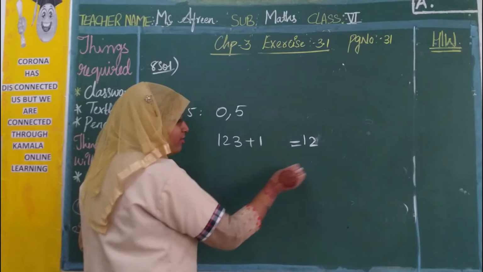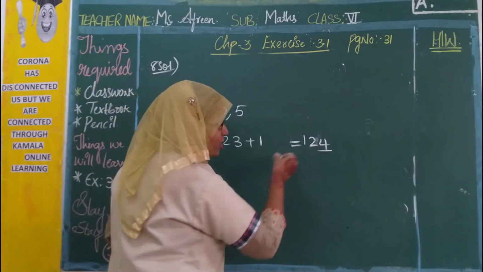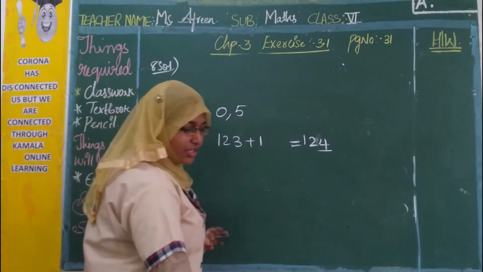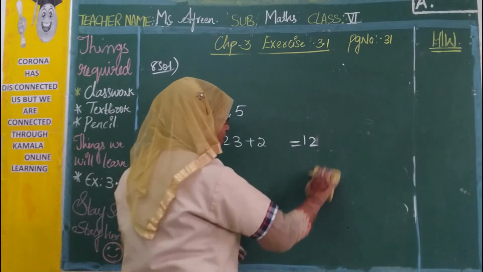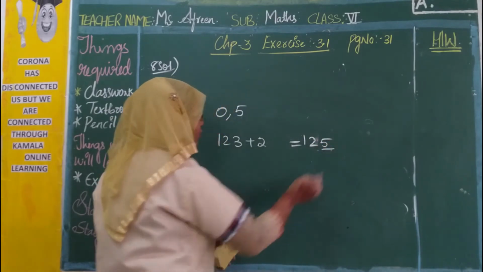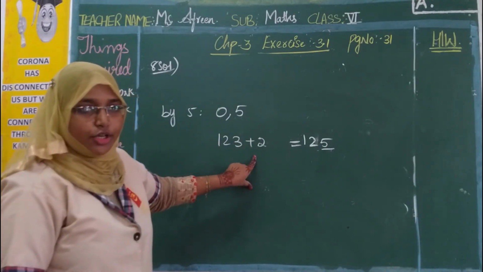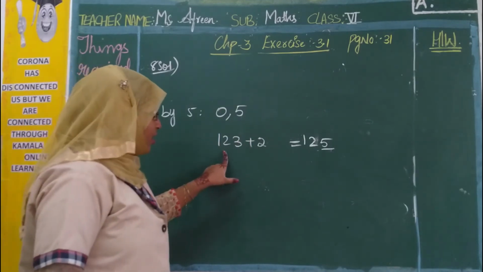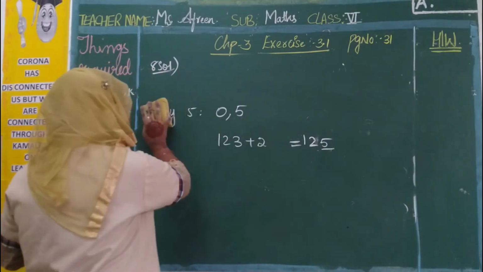If I add 1, it becomes 124. But in 124, the last digit is not 0 or 5. Now if I increase this with 2, it is 125. Now the last digit we got is 5. So what number are you going to add? We are going to add 2 to 123 so that it is exactly divisible by 5. That one statement we will write.